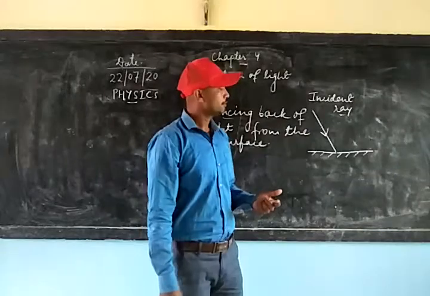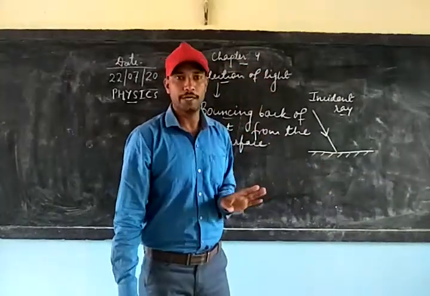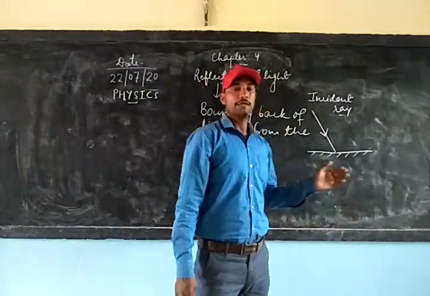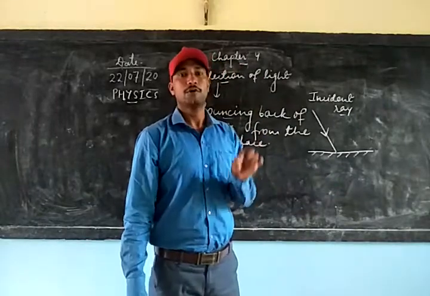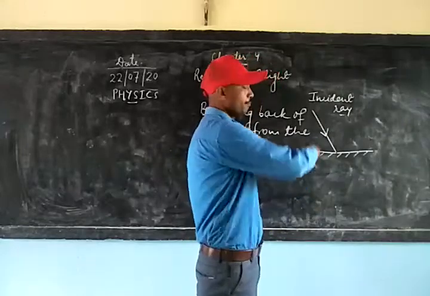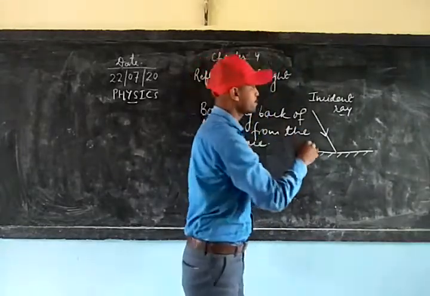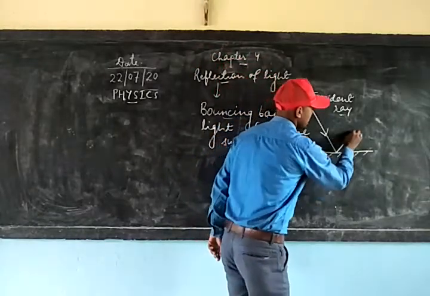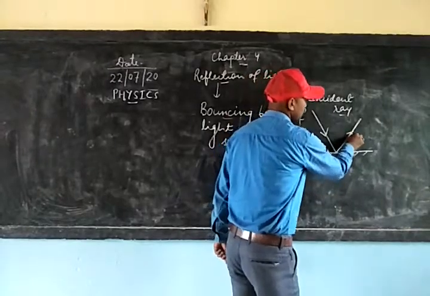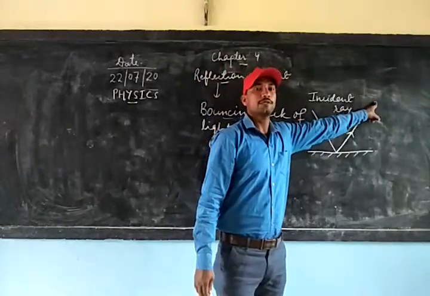Now as you know that this is a polished surface and the light is not going to get absorbed here, nor will the light pass through it, but in this case the ray of light after striking the surface will be bounced back or will be reflected, and we can show the reflection by using another arrow mark which you can see, which is moving away from the surface.